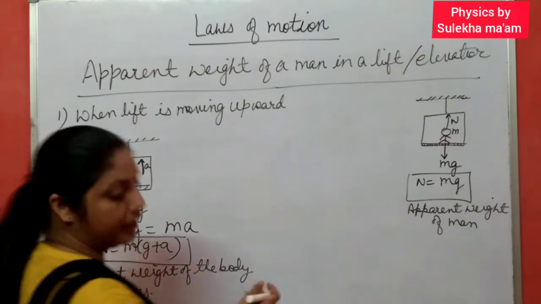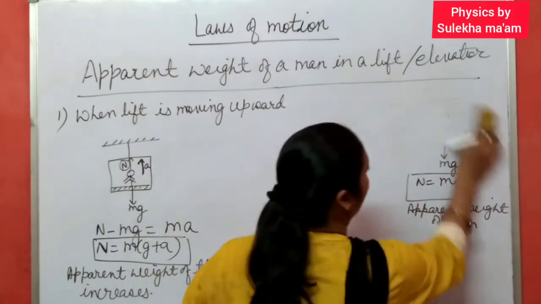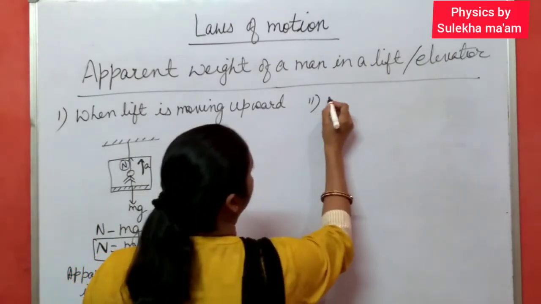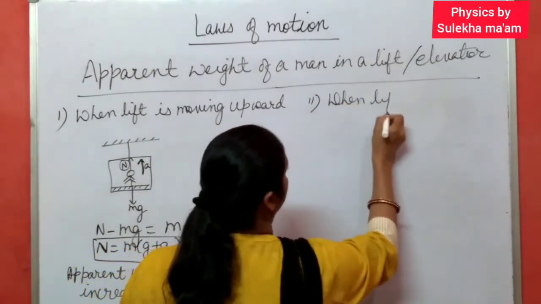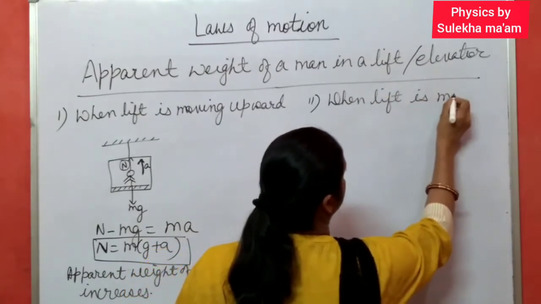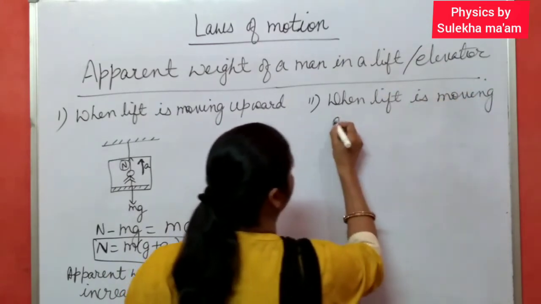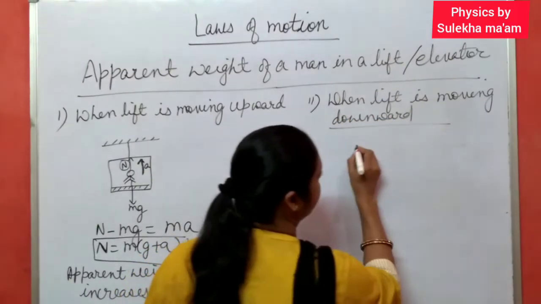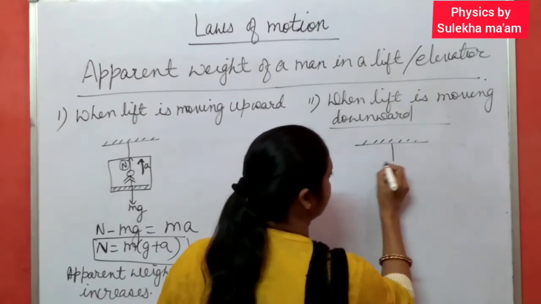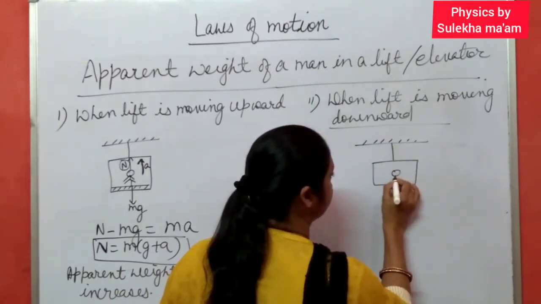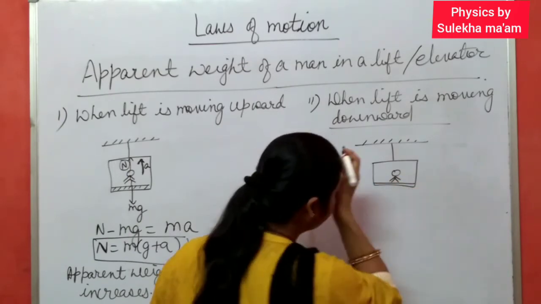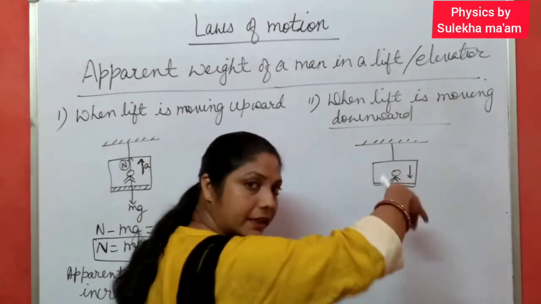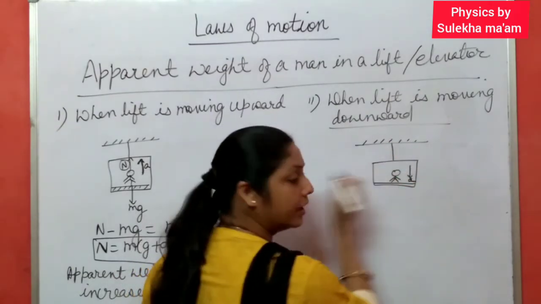Now second case, when the lift is moving downward, what happens in this case? When the lift is moving vertically downward with some acceleration. So again in this case, suppose this is a lift and the man is standing inside this lift on this weighing machine, and this time the lift is moving vertically downwards with some acceleration a.